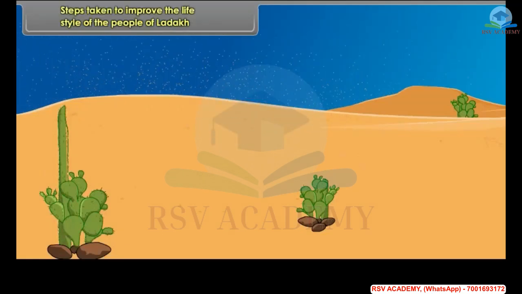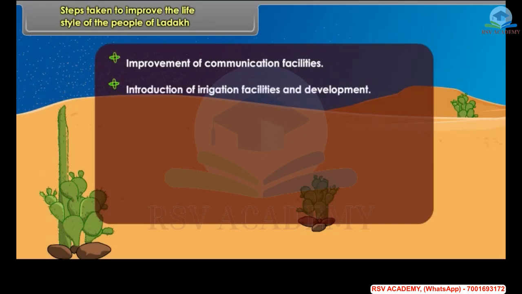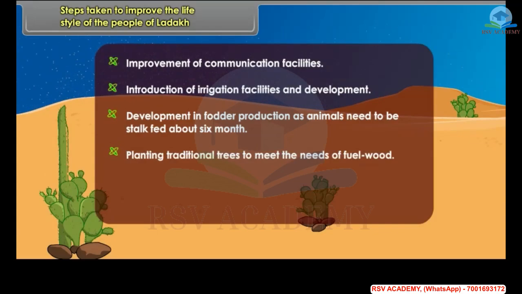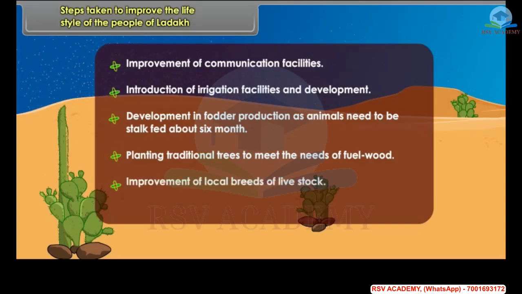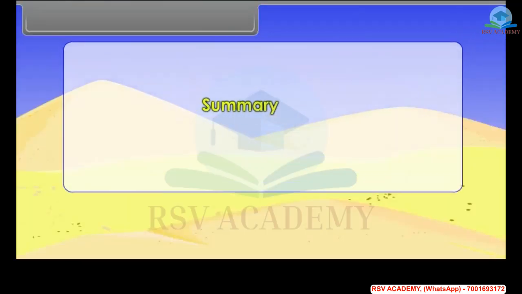Steps taken to improve the lifestyle of the people of Ladakh. Improvement of communication facilities. Introduction of irrigation facilities and development. Development in fodder production, as animals need to be stock-fed for about 6 months. Planting traditional trees to meet the needs of fuel wood. Improvement of local breeds of livestock. Development of road transport.